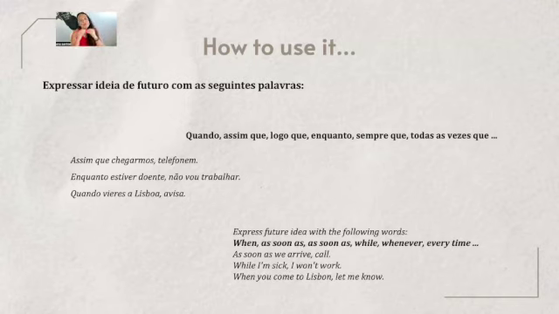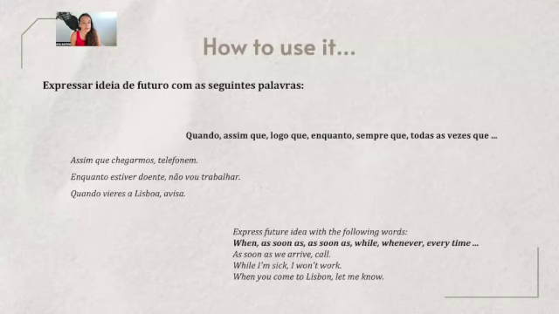But if you are using these words and meaning to talk in the future, then you need to use the future conjunctive. What you have here? Assim que chegarmos, telefonem. As soon as you arrive there, think about this. As soon as you arrive there, please call us.